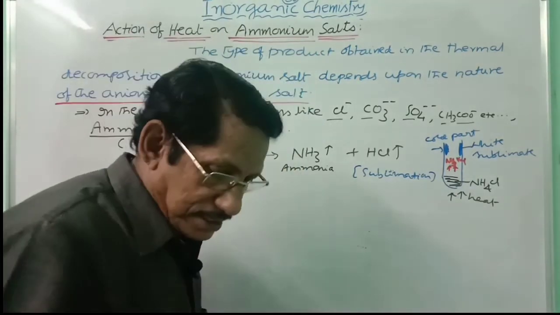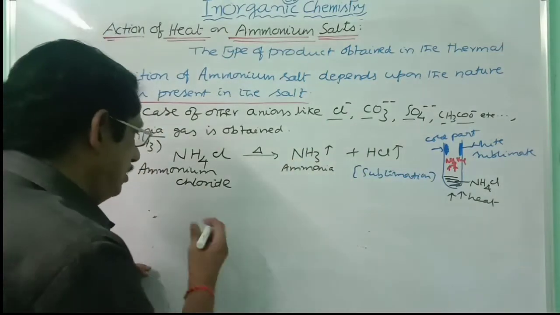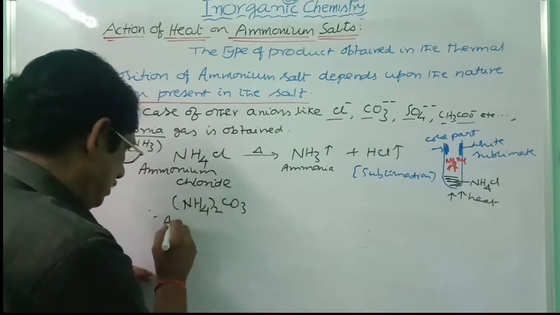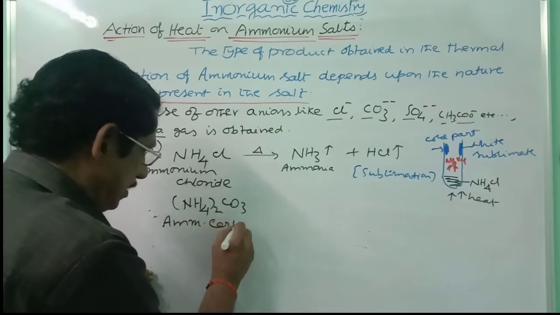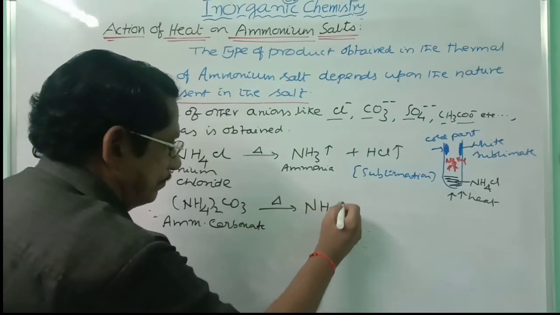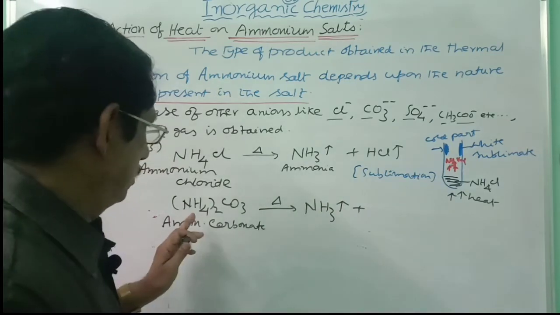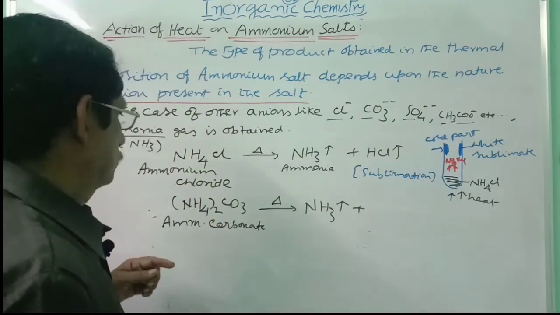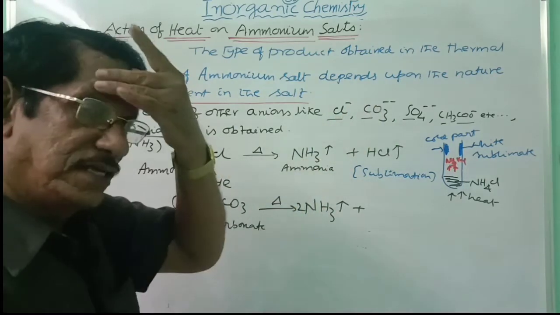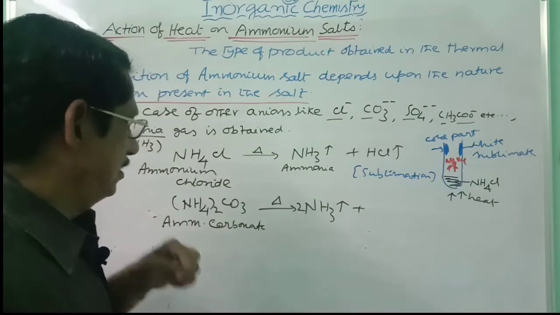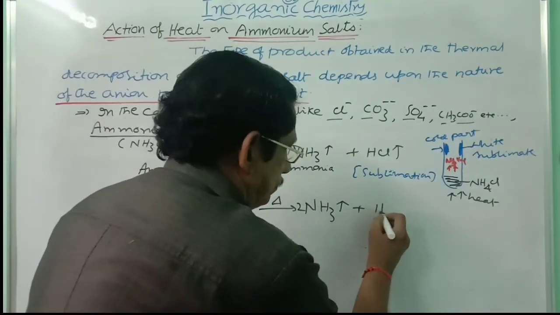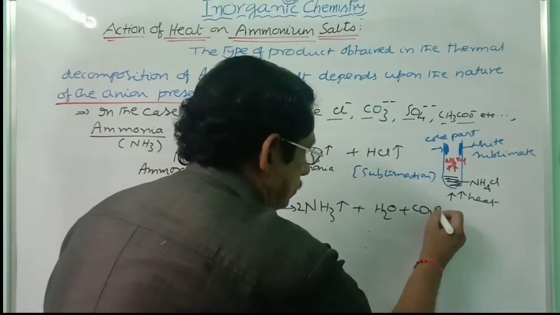Let us consider other examples also. We can take ammonium carbonate, (NH4)2CO3. Subject to the action of heat, ammonia gas is once again obtained. 2 NH3 gas is obtained, and apart from that we have H2CO3, which splits into H2O plus CO2.